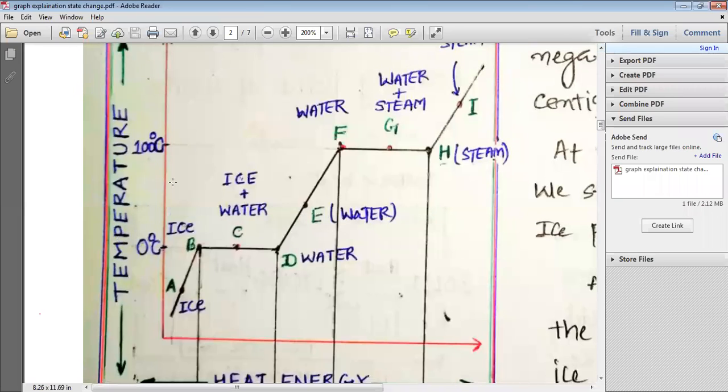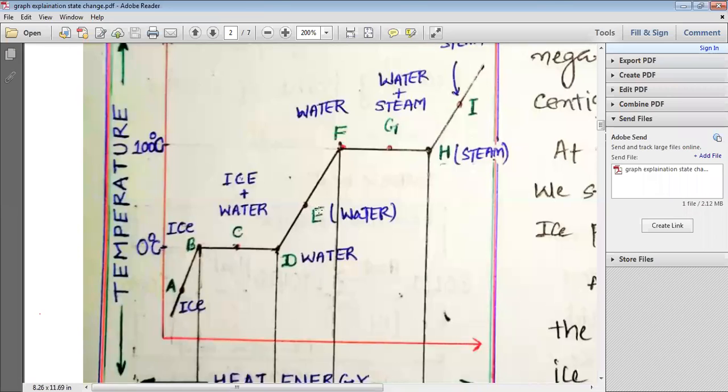Now let us start studying this from point number A. At point number A, we have ice. This ice, when we give it heat, goes to point number B. At point number B, we still have ice. When we move from point B to point C, at point C we have ice and water, both present. At point number D, we have only water.